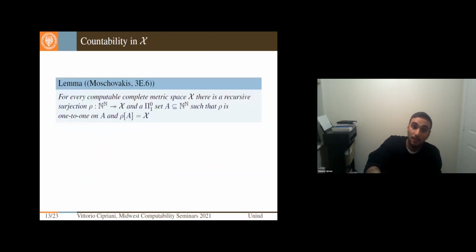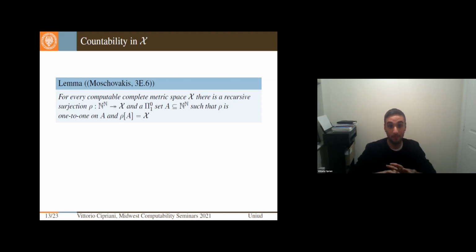And to do so, there comes this lemma that is stated in most classical descriptive set theory books, though usually stated a bit differently, but we can get the following: for every computable complete metric space X, so let's say an effective Polish space, we have two things: a recursive surjection from the Baire space onto X, and a closed set A, such that if I restrict this surjection to the closed set A, it gives me a bijection with the space X that I started with.